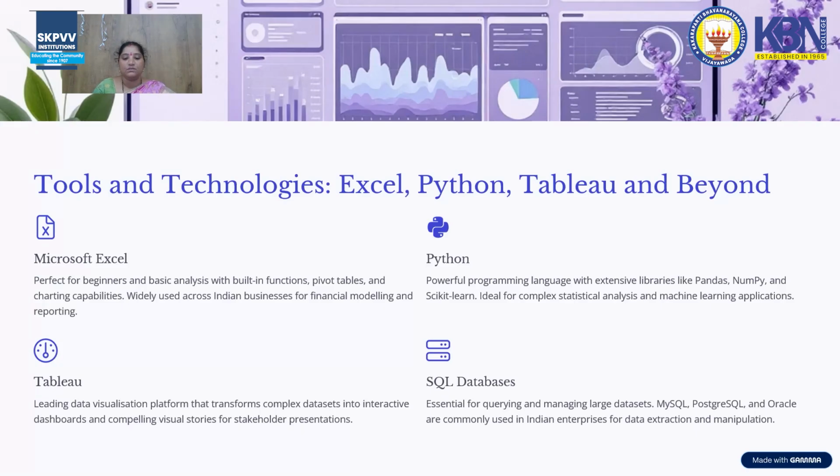Now what about SQL database? A database is the collection of raw data, and it is essential for querying and managing large data sets. In this database we can extend it with MySQL, PostgreSQL, and Oracle.